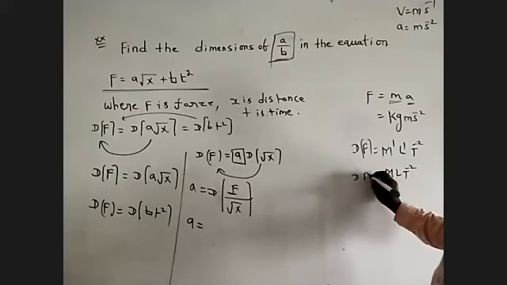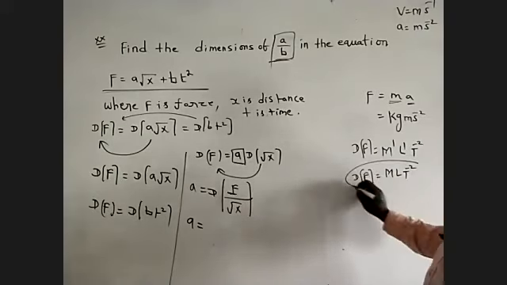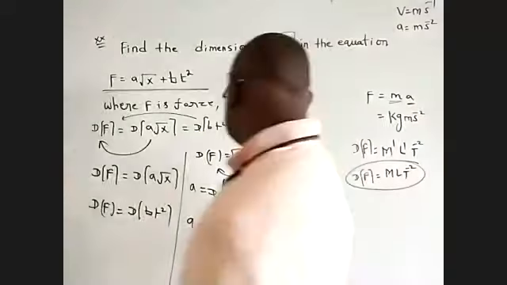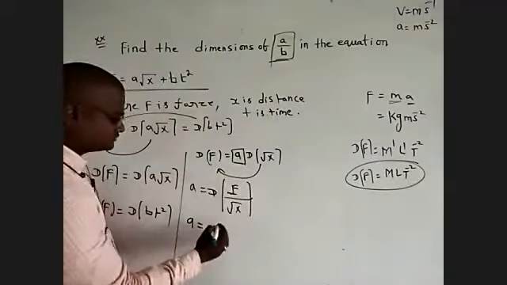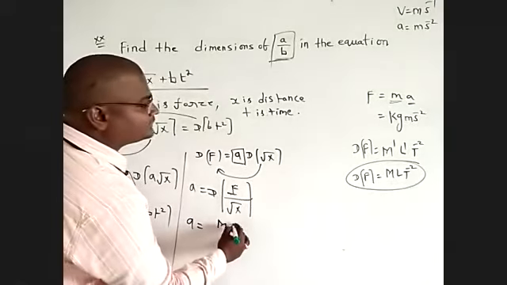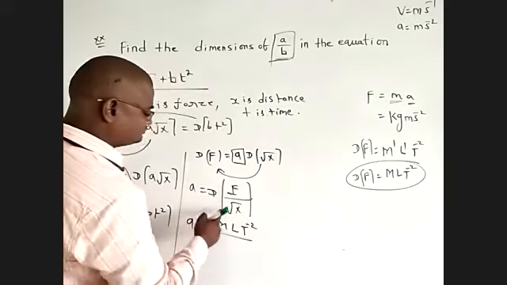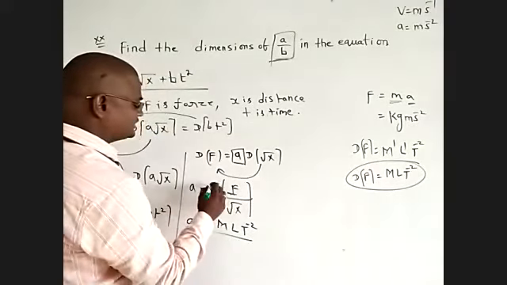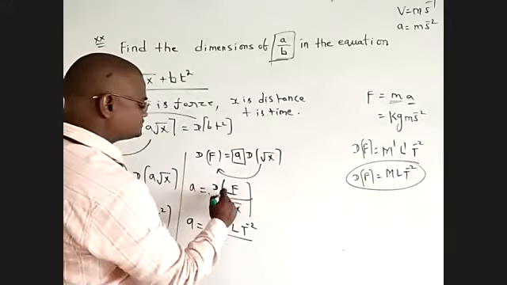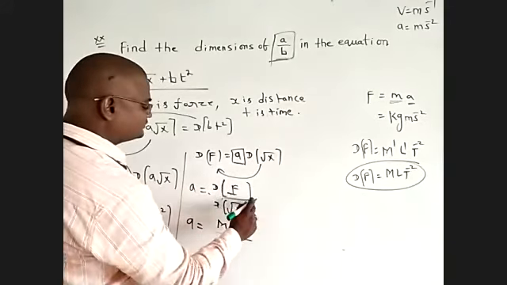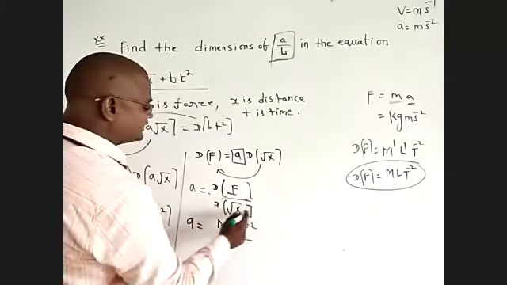This is the dimensional formula of force, which goes on the upper side, and the lower side has the dimension of root x.